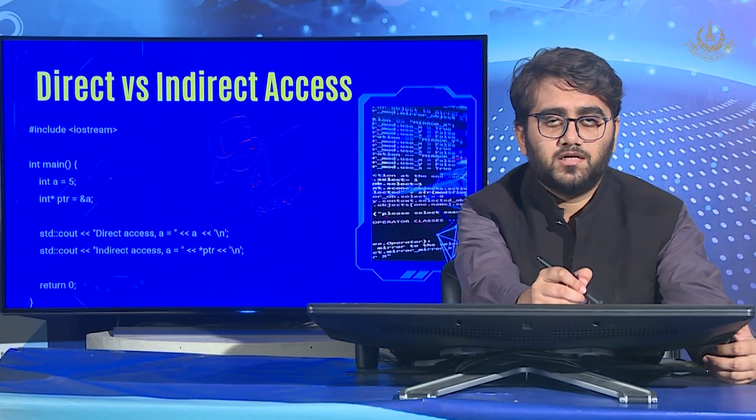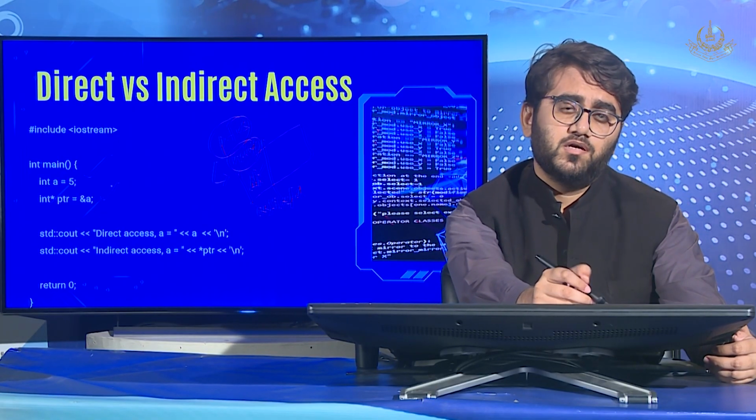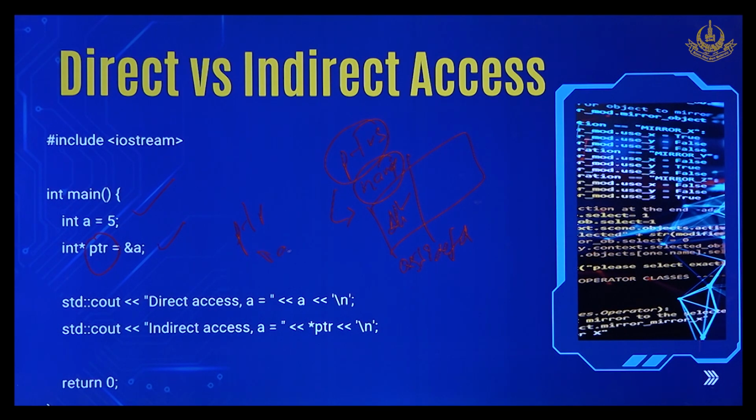We have declared an integer a equal to 5, and we have given the address of a to the pointer. So if we write ptr, it will give us the address of the variable. If we write *ptr, it will indirectly get the value at the memory address. So that is what is happening when we are using direct access, we are using the variable name. When we are using *ptr, then we are indirectly using that variable.